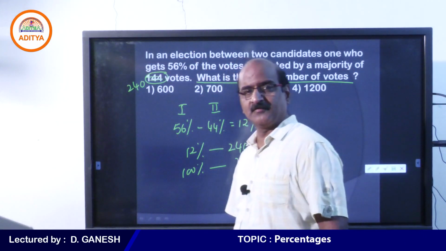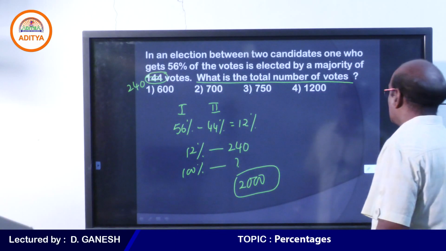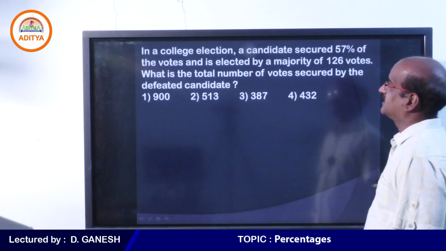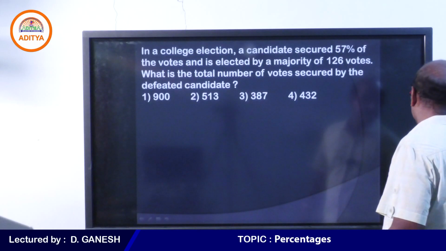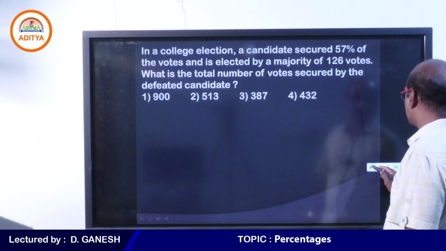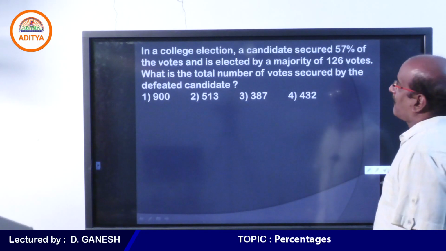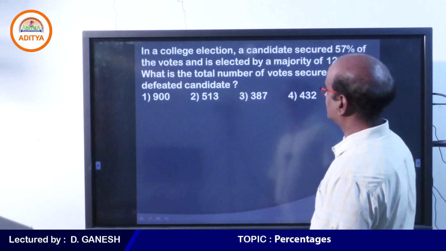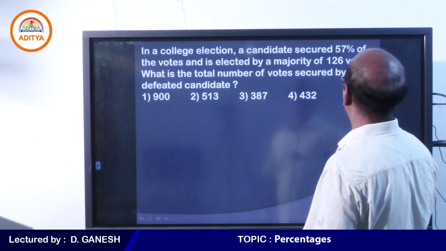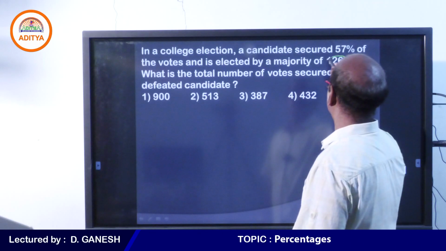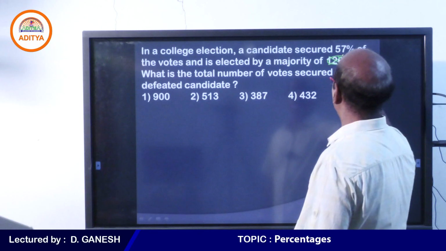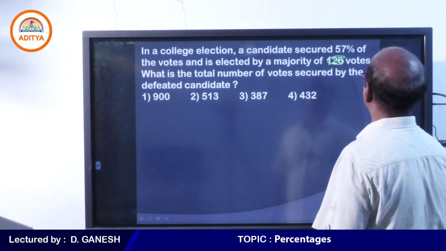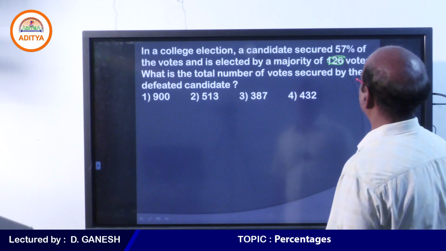Okay students, let me give you one more question, because you are going very strong. So probably we can answer some more questions with the same confidence. Here we go. In a college, a candidate secured 57% of the votes and is elected by a majority of students. I want to make some changes in the question. In place of 126, if I give you 700, what is going to be your answer for the same question?